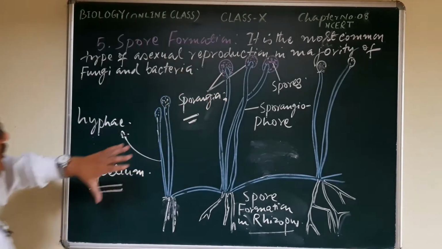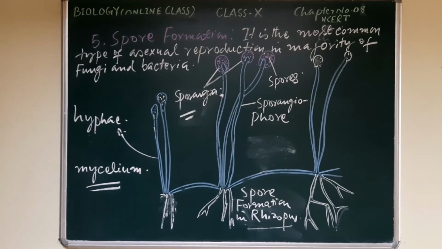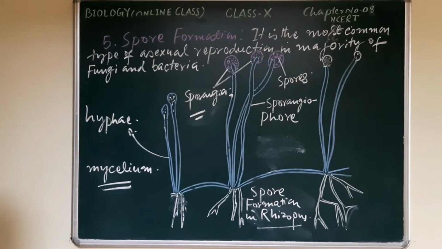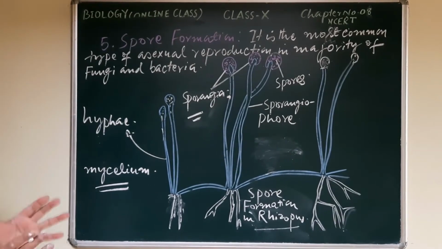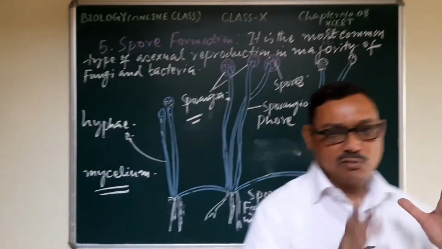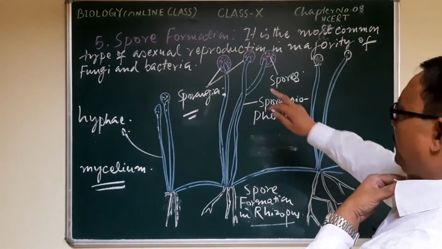Each sporangium possesses a large number of spores, and it is the most common type of asexual reproduction in the majority of fungi and bacteria, where by the formation of spores a new individual will form. This is the asexual type of reproduction.